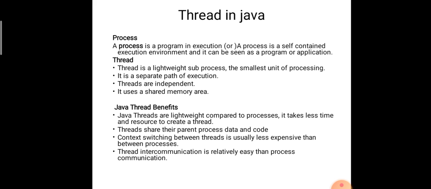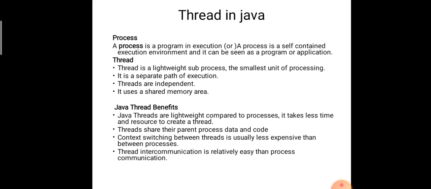They are independent, and they use a shared memory area. That means threads are created by a process. The process is split up into a number of units, and we call them threads. A process has a memory space, and that space is shared by the threads in the process. If the process has 4 threads, then those 4 threads share the resources of the process. One of the resources is memory, so the shared memory of the process is shared by the threads. This is all about the thread.